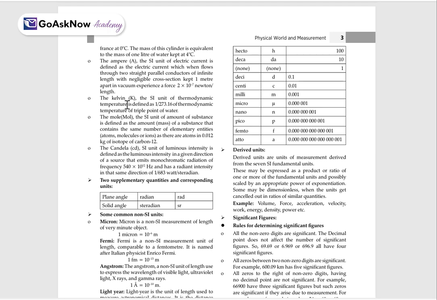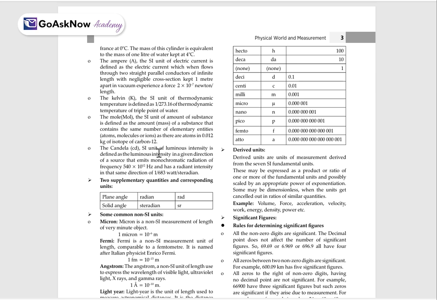Also, Kelvin, K, the SI unit of thermodynamic temperature, is defined as 1 by 273.16 of the thermodynamic temperature of the triple point of water. And the mole is the SI unit of amount of substance, which is defined as the amount of substance that contains the same number of elementary entities.